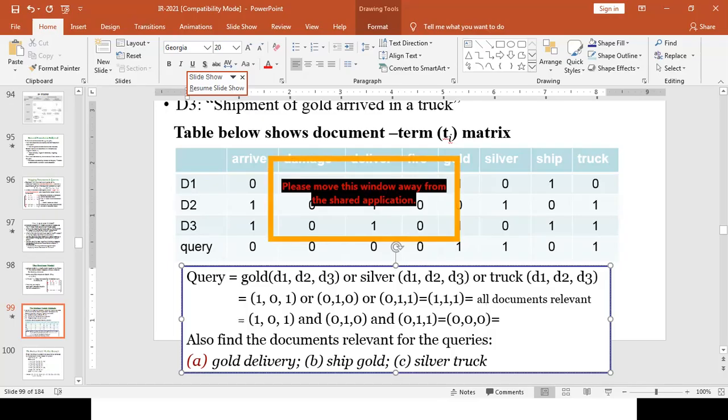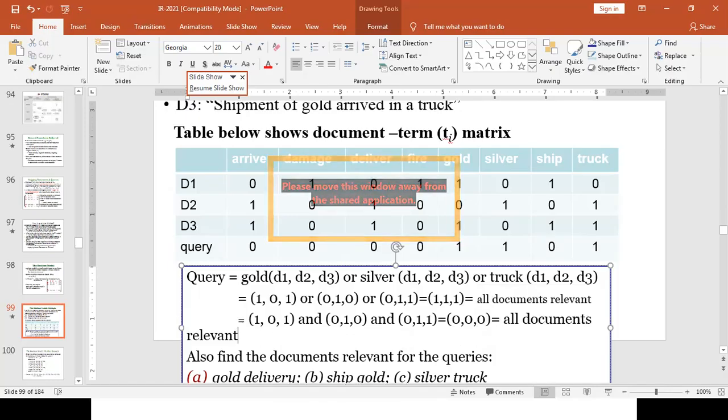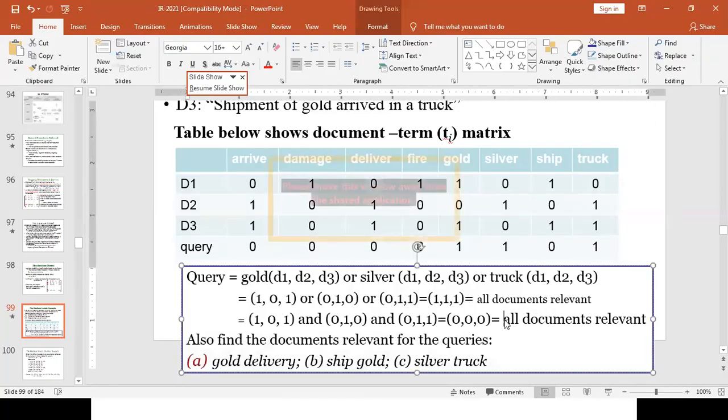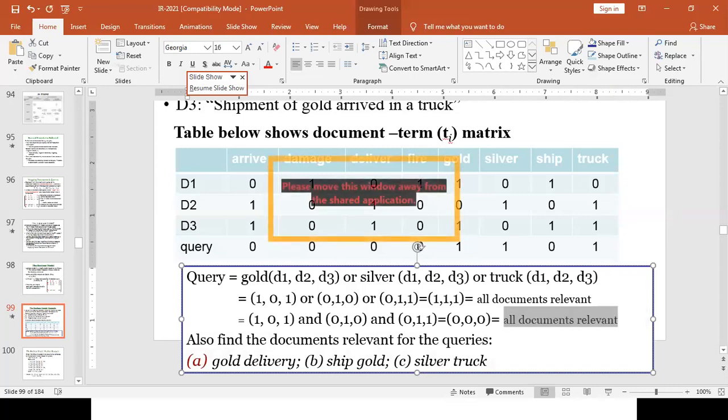So still in the Boolean model, the logical operator that we use for matching affects which documents are considered relevant for that given query. With AND, all documents are irrelevant. If you are using OR, it considers all documents relevant.